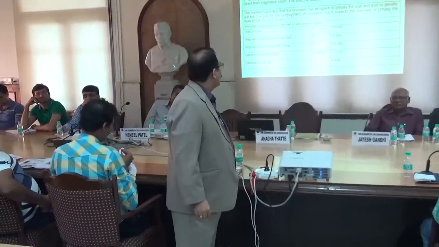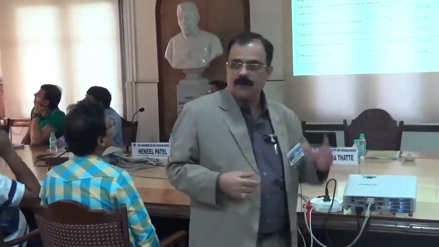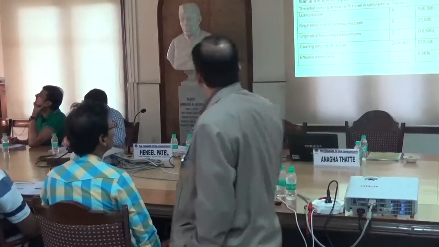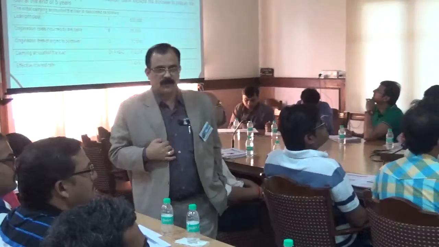So with this lighter note, let's try to solve a simple example of amortized cost and the effective interest rate method. We have spoken so much about that concept. So you can just take an example that a bank gives a loan for 10 years of 500,000, and the loan carries an annual interest rate of 7% payable at the end of each year. And the bank charges a fee, like a 1.5% processing fee. It is a non-refundable processing fee.